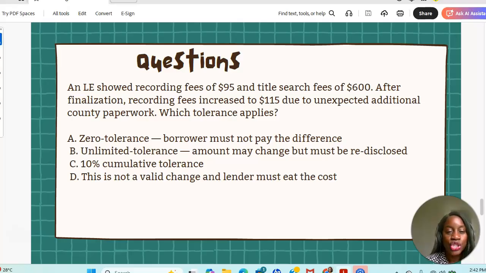Another one, an LE showing recording fees of $95 and title search fees of $600. After finalization, recording fees increased to $115 due to unexpected additional county paperwork. Which tolerance applies? A. Zero tolerance. The borrower must not pay the difference. B. Unlimited tolerance. Amount may change but must be redisclosed. C. 10% cumulative tolerance. Or D. This is not a valid change and the lender must eat the cost.